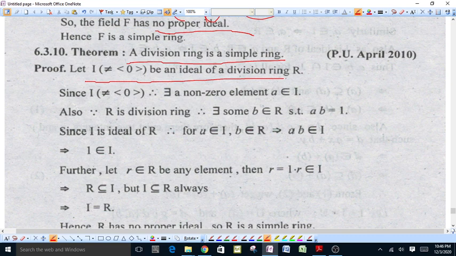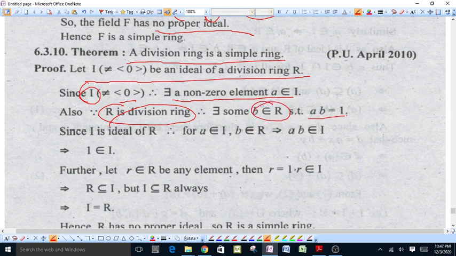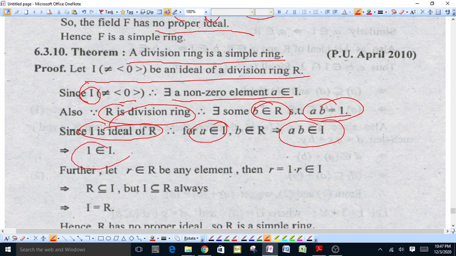Suppose I is an ideal of a division ring. Because I is not generated by 0, there is a non-zero element a of I. Because R is a division ring, there is some element b in R such that ab is equal to 1. Because I is an ideal of R, for an element a of I and b of R, ab belongs to I. This means ab equals 1, therefore 1 belongs to I.